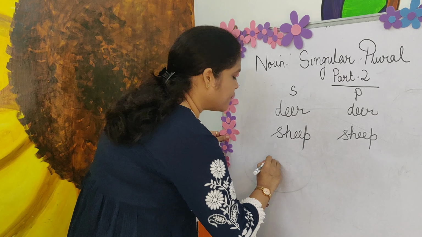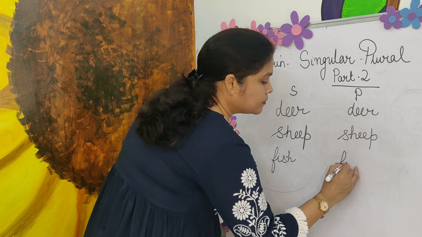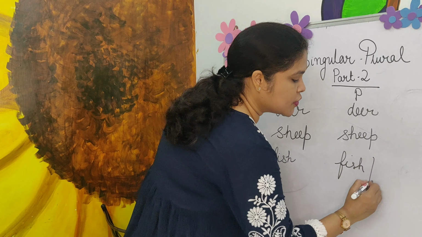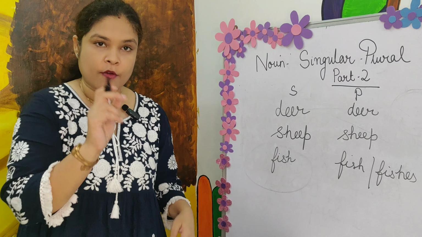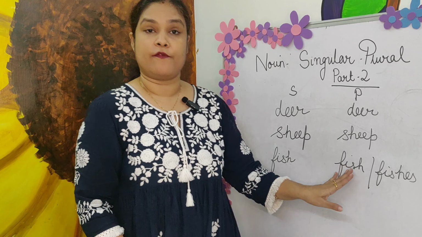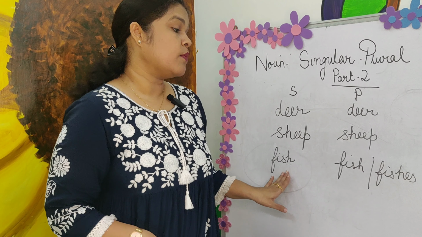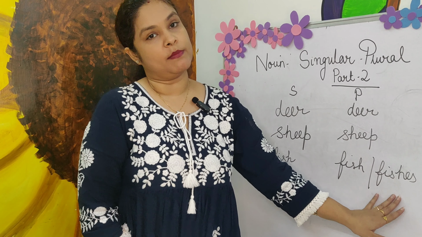Now there is a word called fish, right? We all know fish swim in water. So for fish, sometimes it is fishes also. When we talk about the same type of fish, then the plural form will be fish. There are different varieties of fish we know. But when we talk about different kinds of fish, then it becomes fishes.